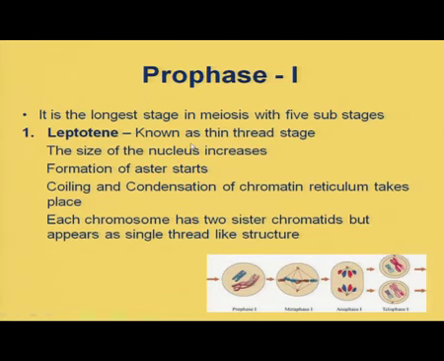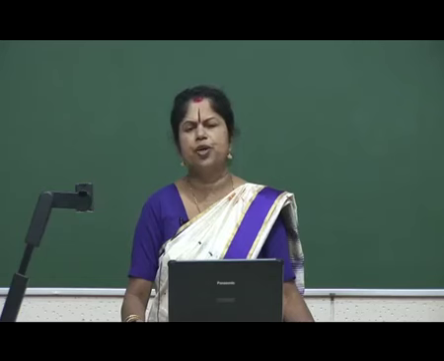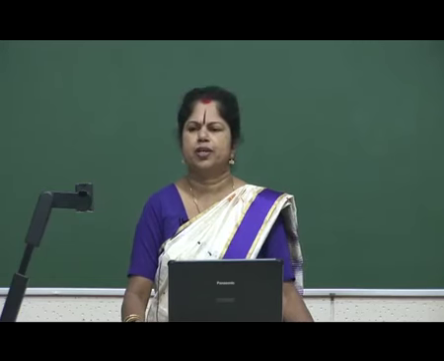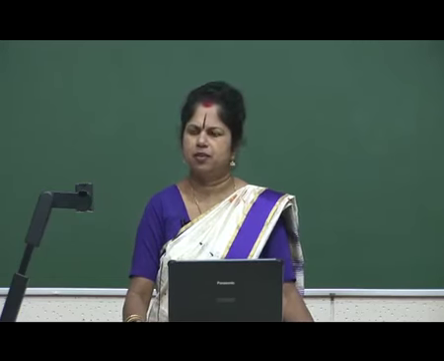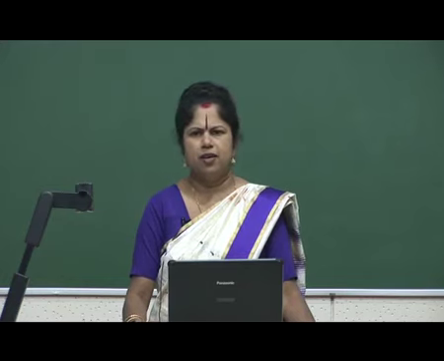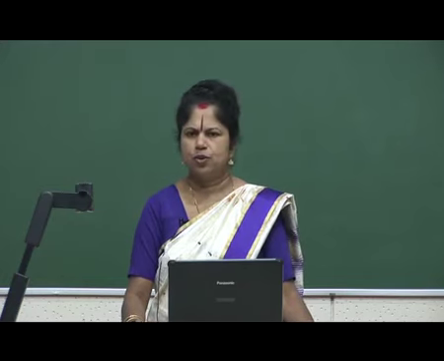resulting cells. And in meiosis, in which cell does it take place? It takes place in the reproductive cells or in the germinal cells. And by meiosis, we will get 4 daughter cells, because the nucleus will divide twice. There are 2 nuclear divisions, meiosis I and meiosis II.